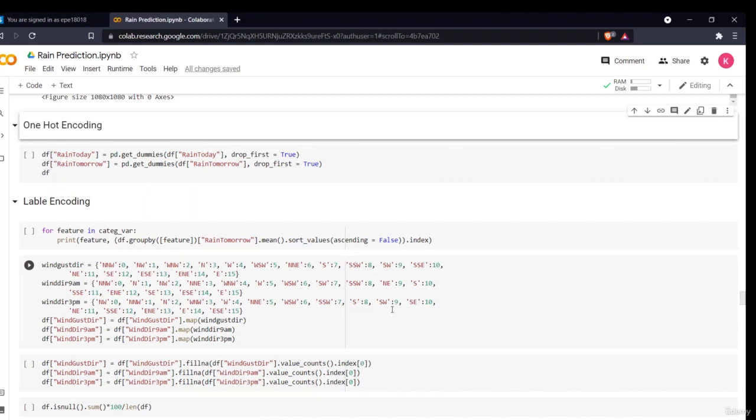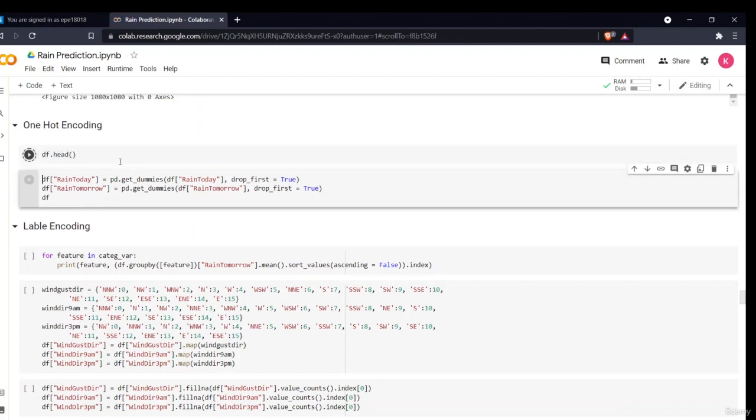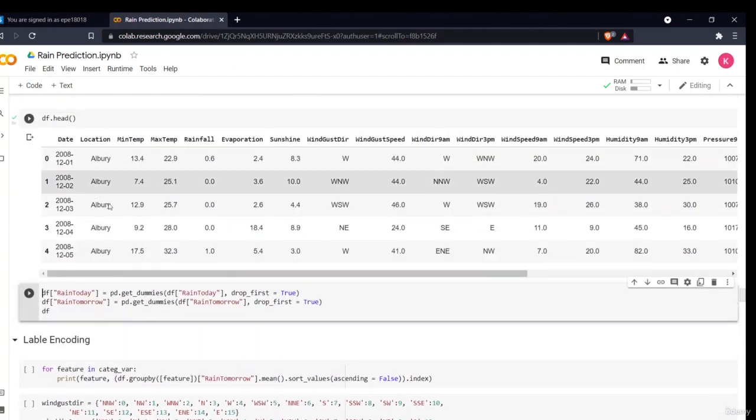In this section, we'll be doing the feature engineering. The first part of our feature engineering is one hot encoding. In one hot encoding, we usually get dummies. We'll be performing one hot encoding in two parts. First of all, let us have a look at our data. Okay, so this is our data.